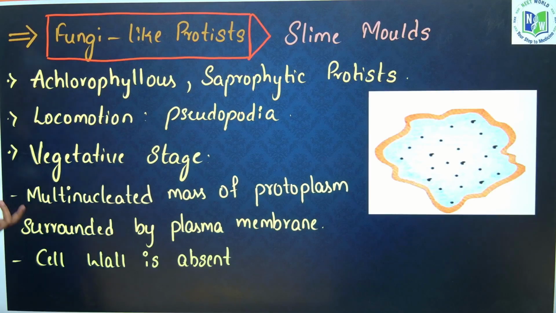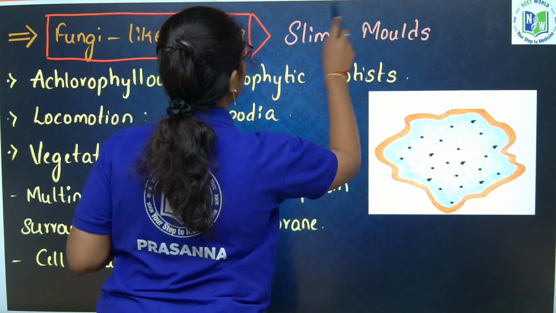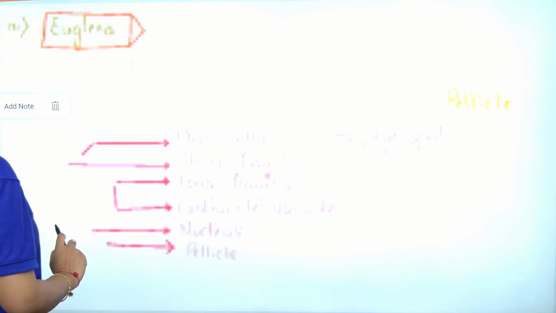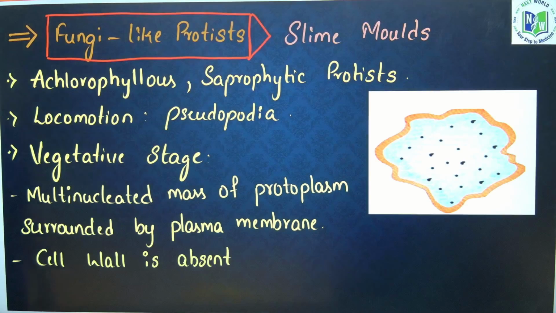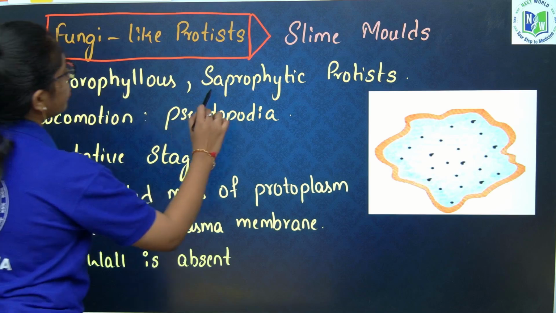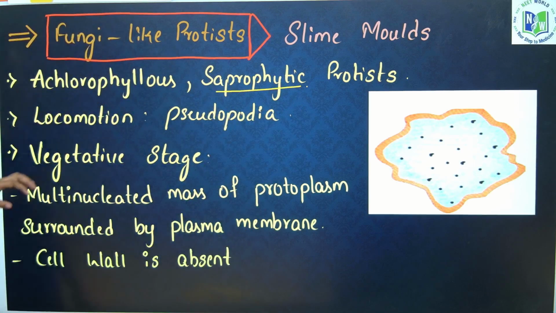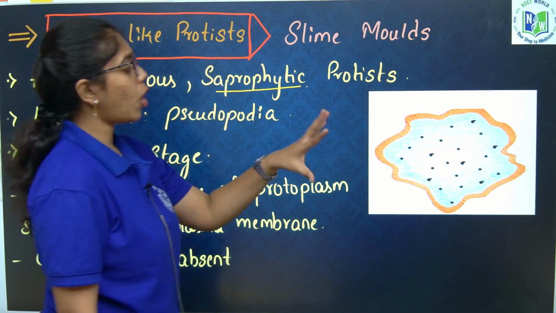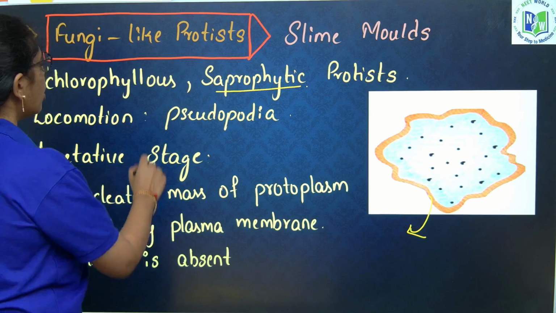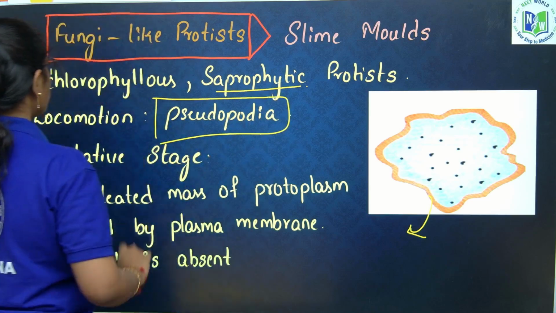Next, fungi-like protists include what? Slime molds. What are fungi-like protists? Slime molds. These slime molds, just a minute students, are what? Achlorophyllous and purely heterotrophic saprophytic protists. Their movement is through false feet called pseudopodia. Their movement is through what? False feet called pseudopodia.